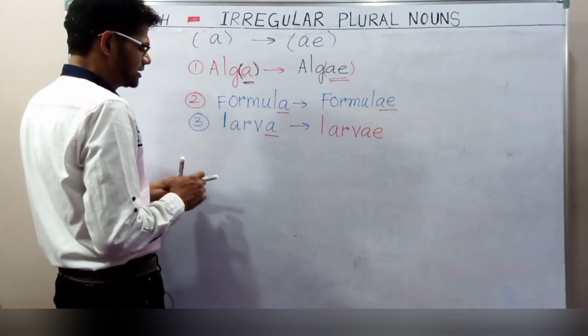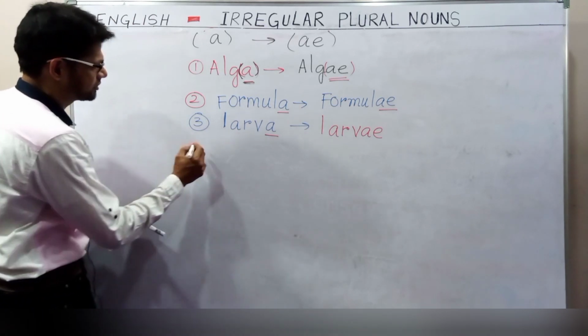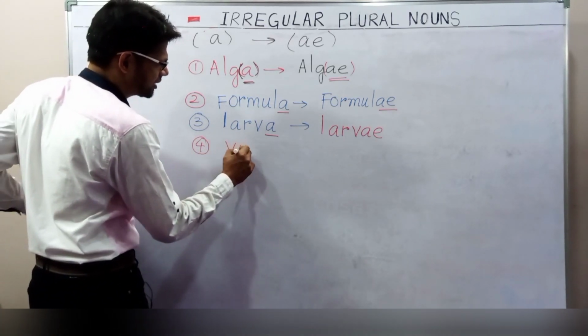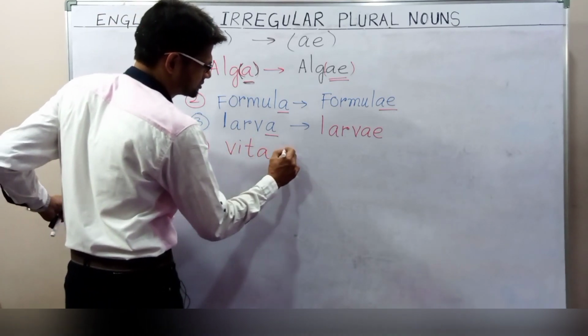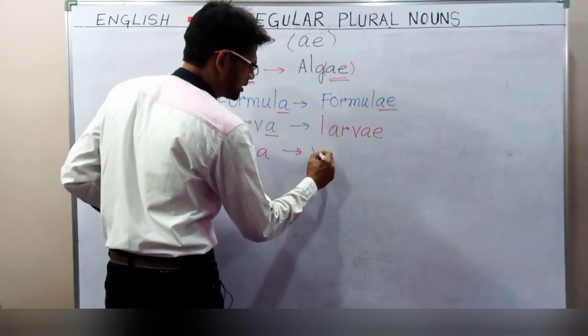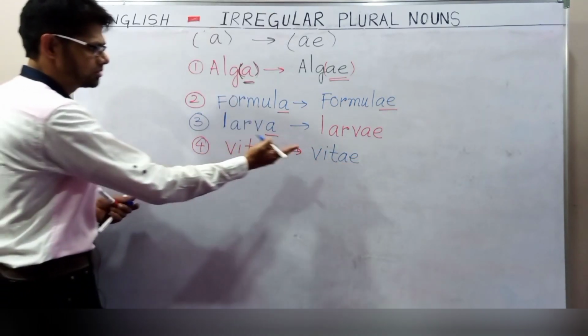Larva will become larvae. Okay. For example, one more example: vita. What is the plural form? Vitae. Vita will become vitae.